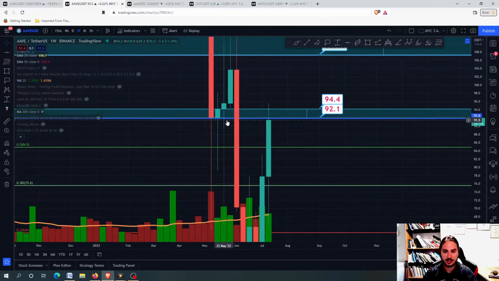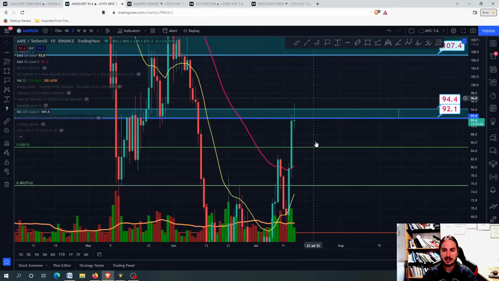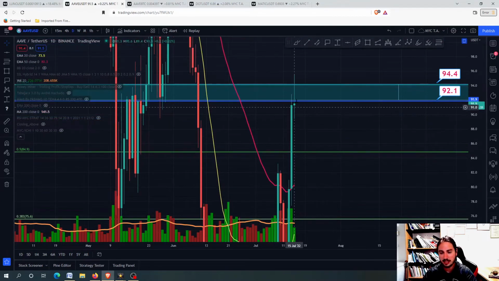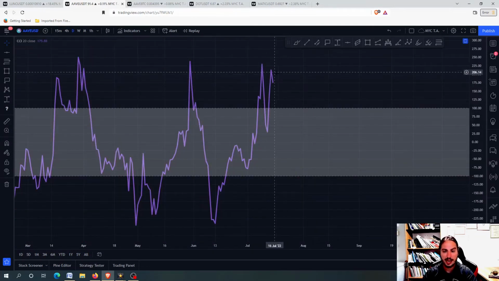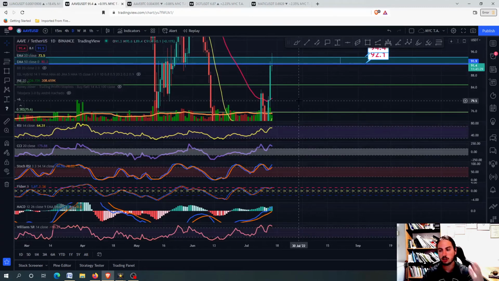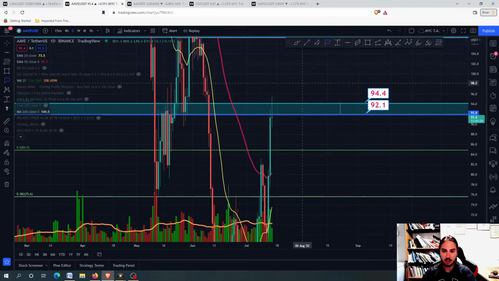For example, right here, you can see that we are not above yet this resistance level. On the daily frame, if we go to the lower time frames, we would like to see the daily candlestick being green, and even closing above the 94.4 would be fantastic. Although on the daily frame we have this lower high pattern on the commodity channel index that I do not personally like. Whenever we have this, it is most common that we are going to correct a little bit more right here, and it is possible that in the short term we can even go to correct further down into the 85 USDT.